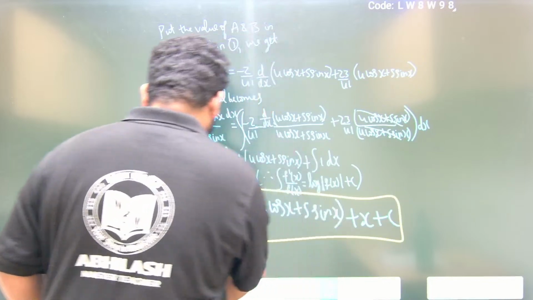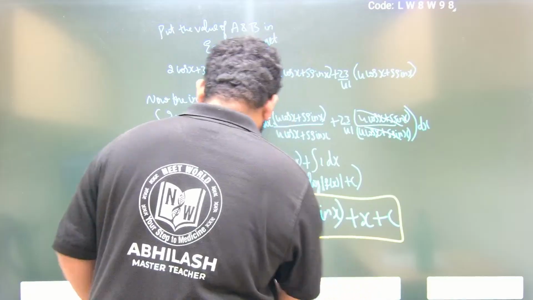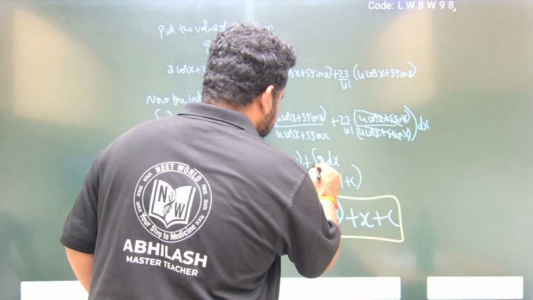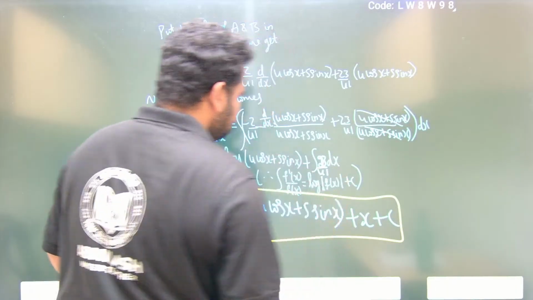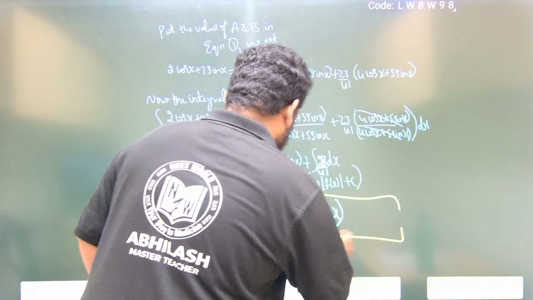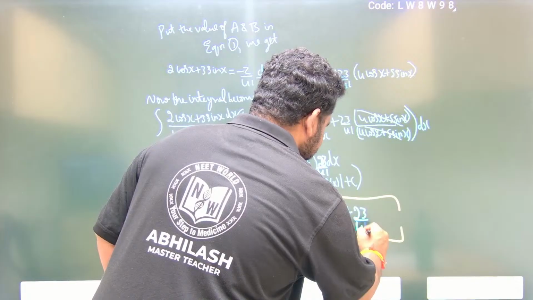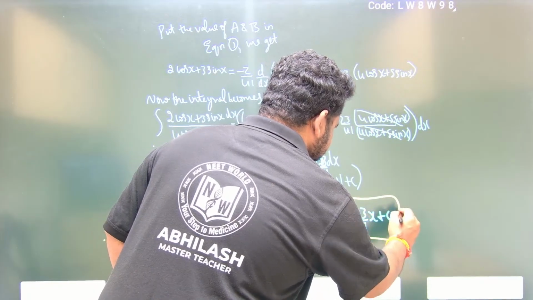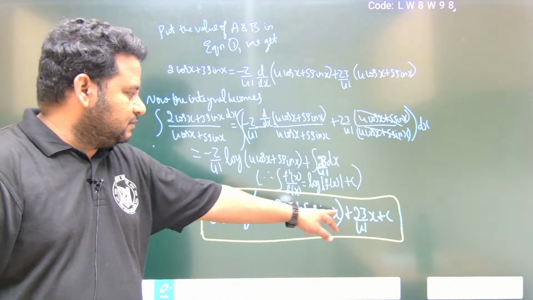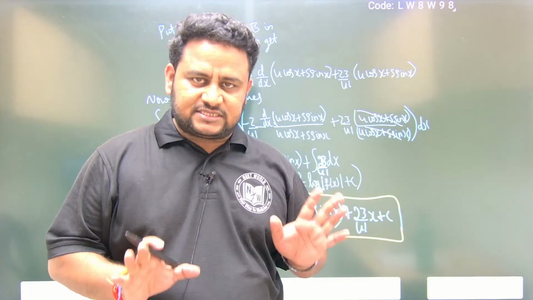That constant we have to write. So this will become 23 by 41. It is not just 1, it is 23 by 41 x plus c. This is one thing we left out. So this is the final answer: minus 2 by 41 log of 4 cos x plus 5 sin x plus 23 by 41 x plus c. This is the way we can solve this question, friends.